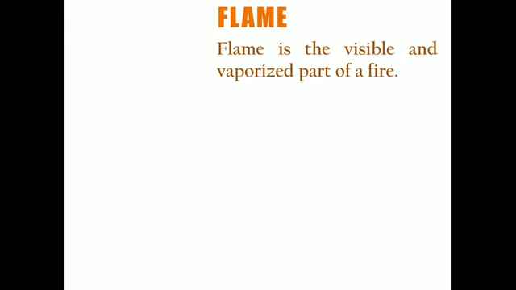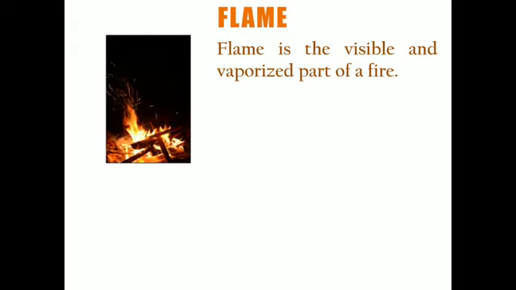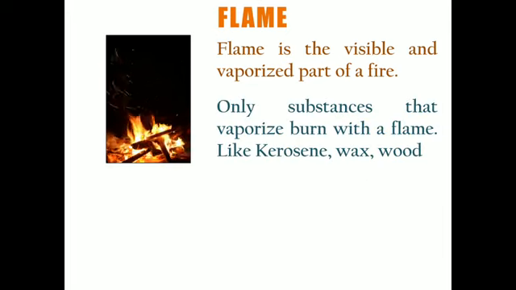No doubt most of you have seen this kind of flame coming out of the fire when we burn specific substances like wood, like petrol, like kerosene. You must have seen it even in a candle. So what is this flame? I have already told you this is the visible and vaporized part of a fire. And remember, a flame is produced when a substance vaporizes. Only those substances which can vaporize can burn with a flame.